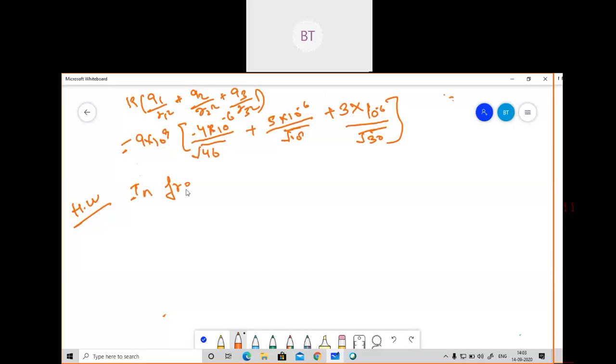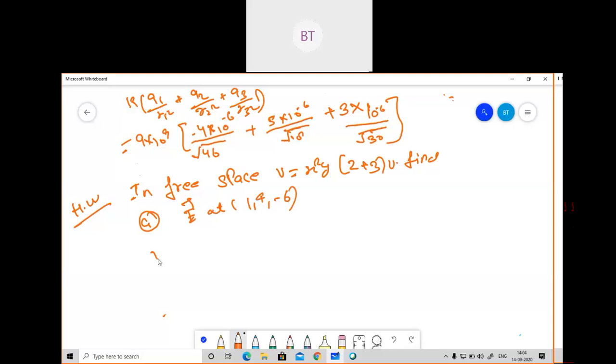The question is: in free space, the voltage is given as x square y z plus 3, and they were asking you to calculate the electric field at 1 comma 4 comma minus 6, and the electric field at 0 comma 0 comma 0.